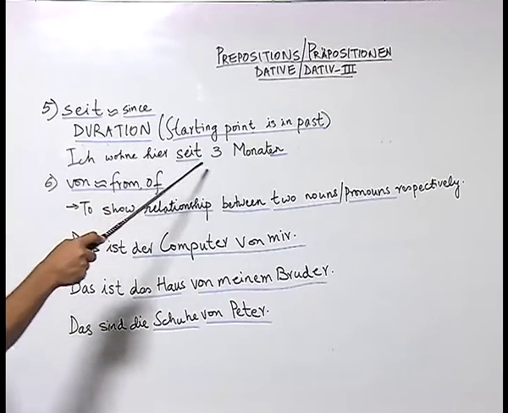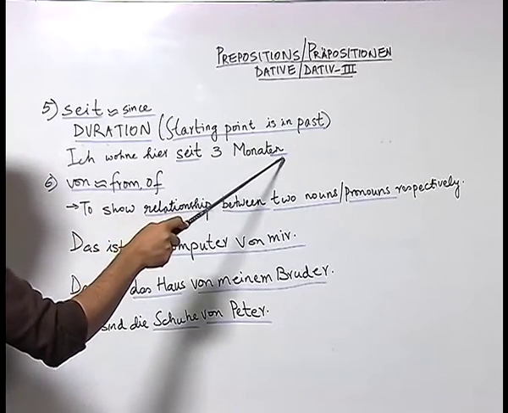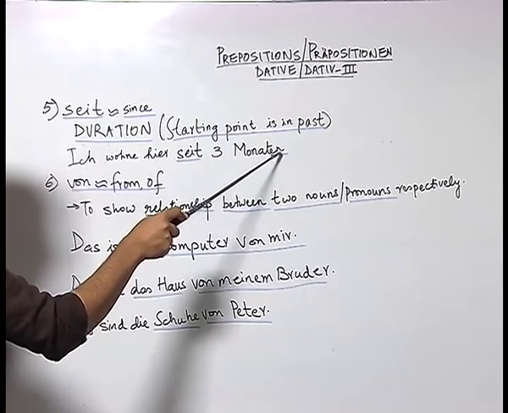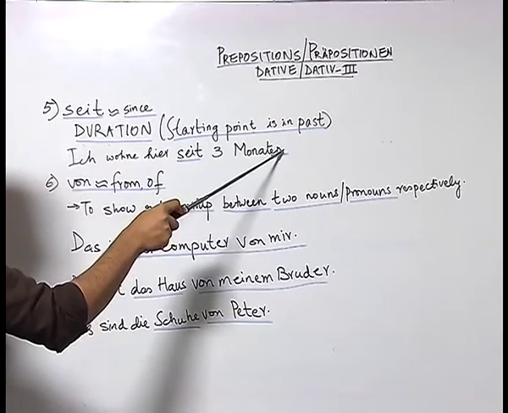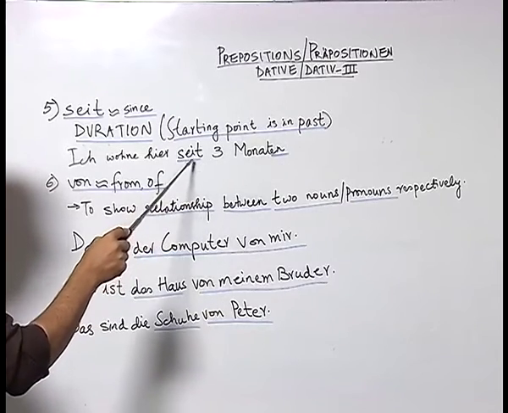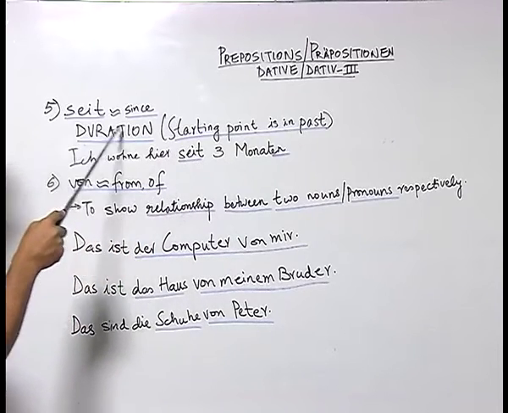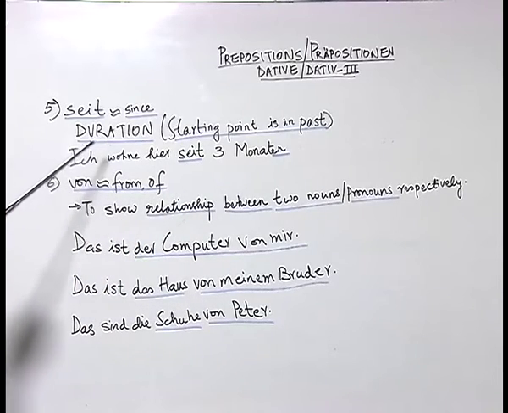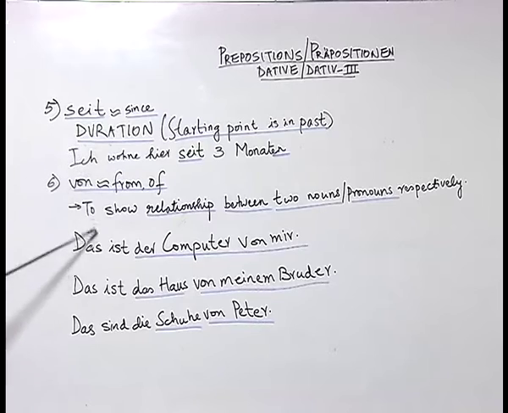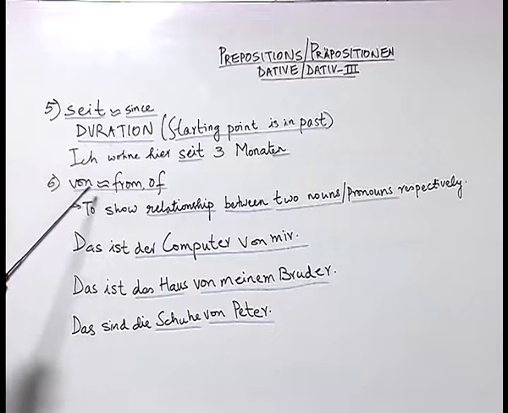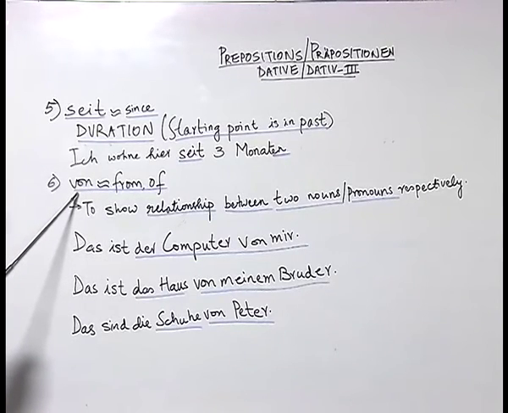Now, as you can see, the ending of the noun Monaten is with an N, because you know that dative plural always takes an N at the ending, and we have as usual the preposition before the noun. I have also told you that in German prepositions can have different meanings in different contexts. Now, let us look at the preposition von.